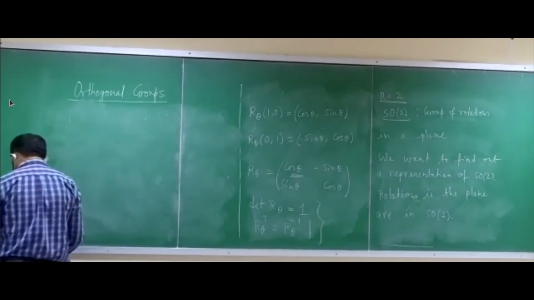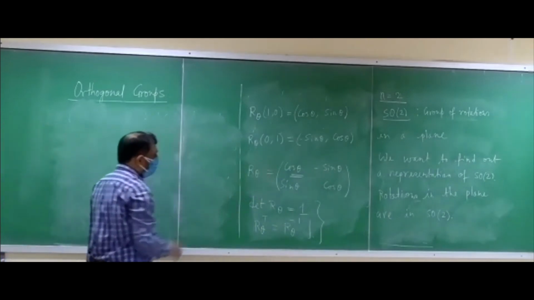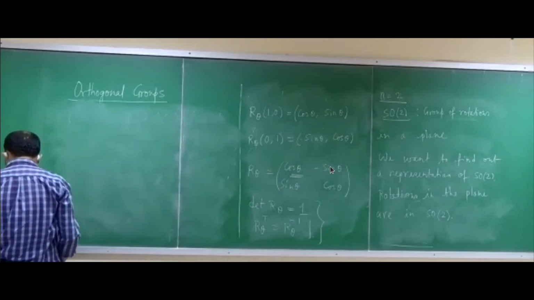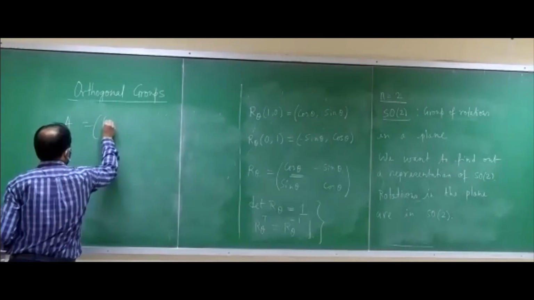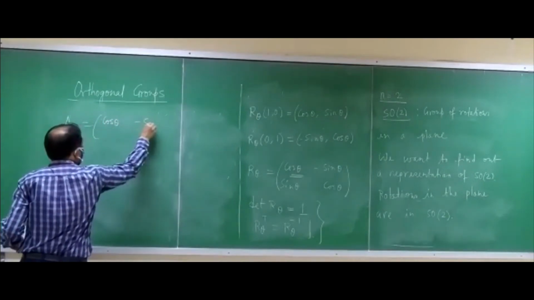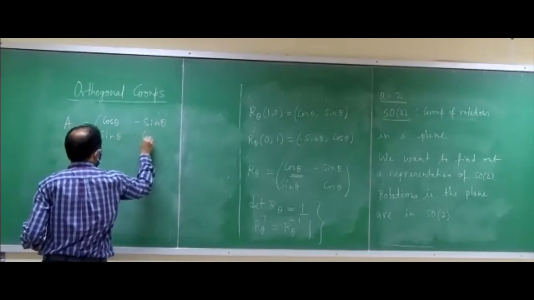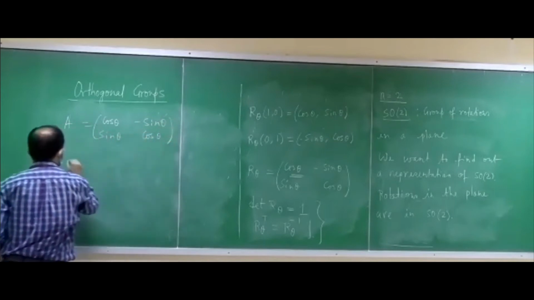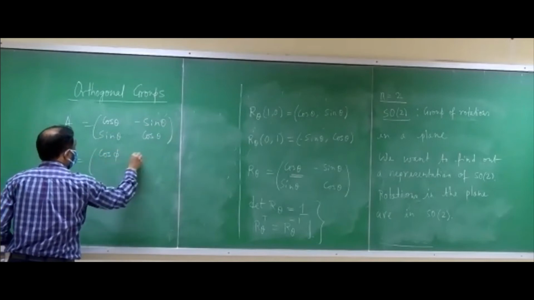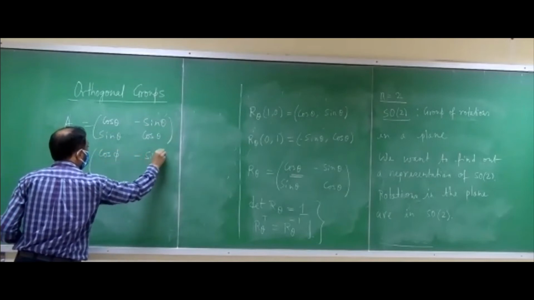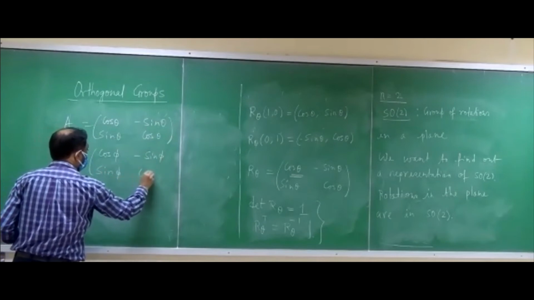Now we have seen that the elements of SO2 are of the form cos theta minus sin theta, sin theta cos theta. So let us take two elements A and B. A as cos theta minus sin theta, then sin theta cos theta, and take B as cos phi minus sin phi and sin phi cos phi.